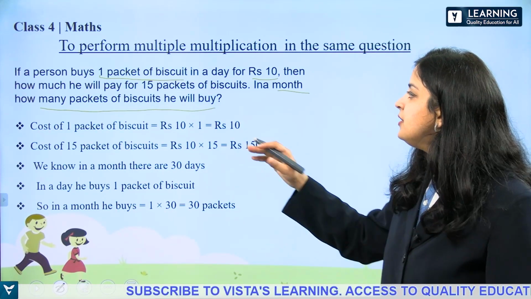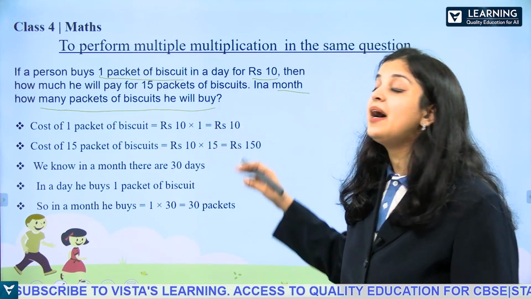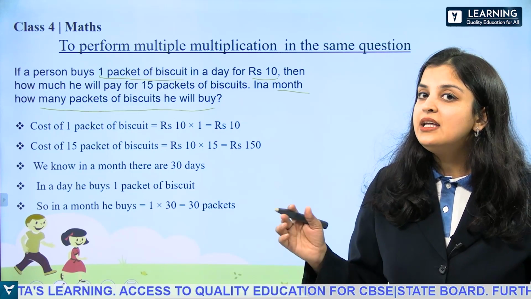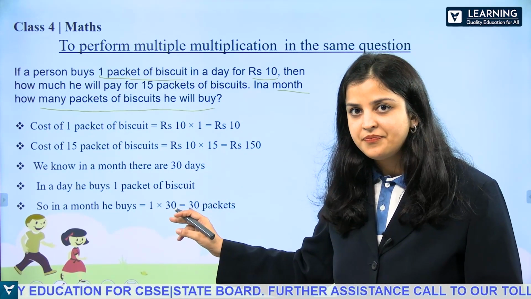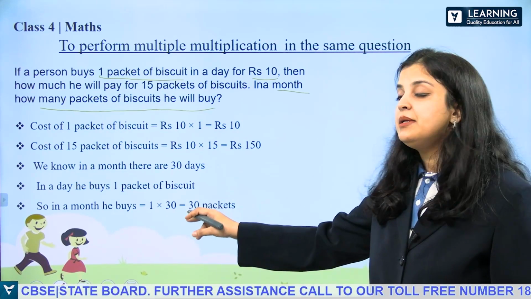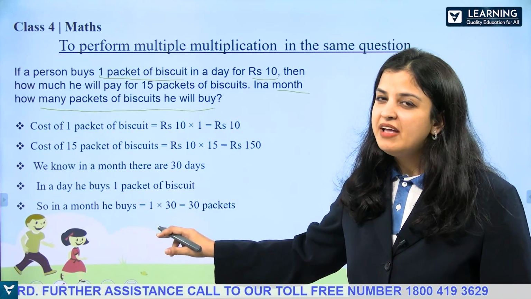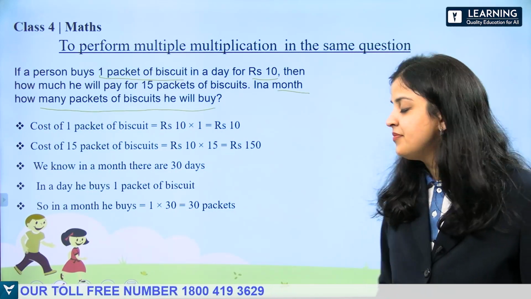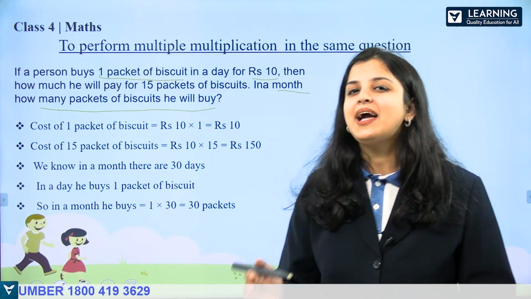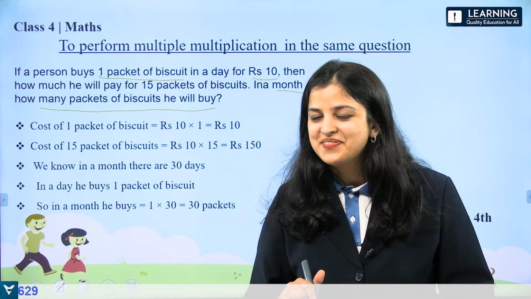Then again further we needed to find out how many packets of biscuit he will buy in 1 month. So first for that we know there are 30 days in a month. And then we multiplied 30 into 1. Why did we multiply? Because he buys one packet of biscuit in a day. So he buys 30 packets of biscuit in a month.